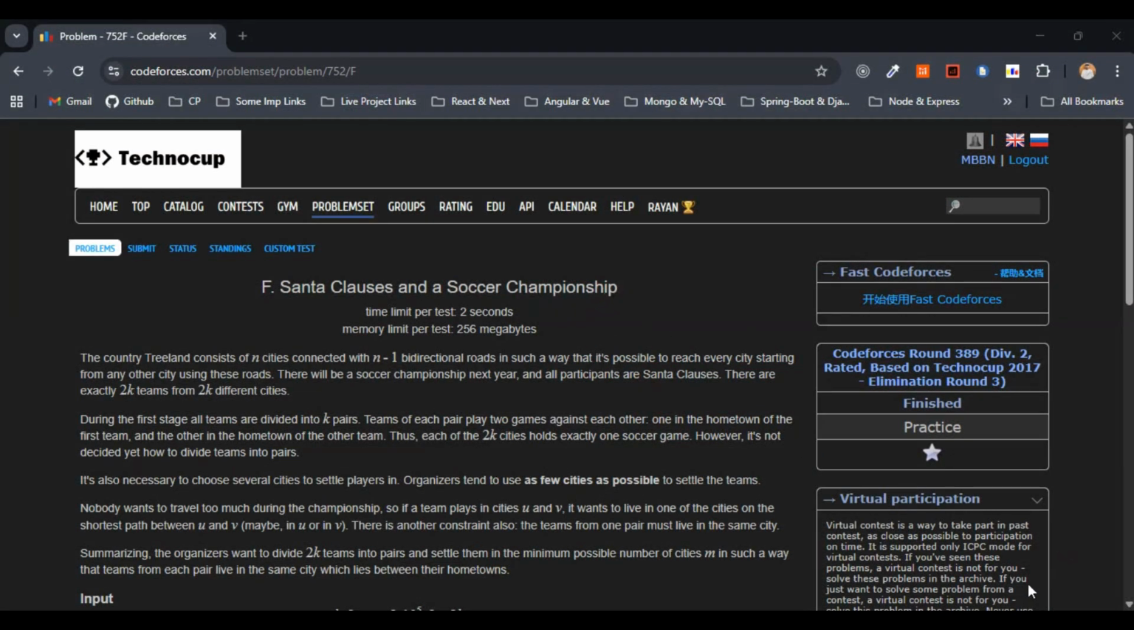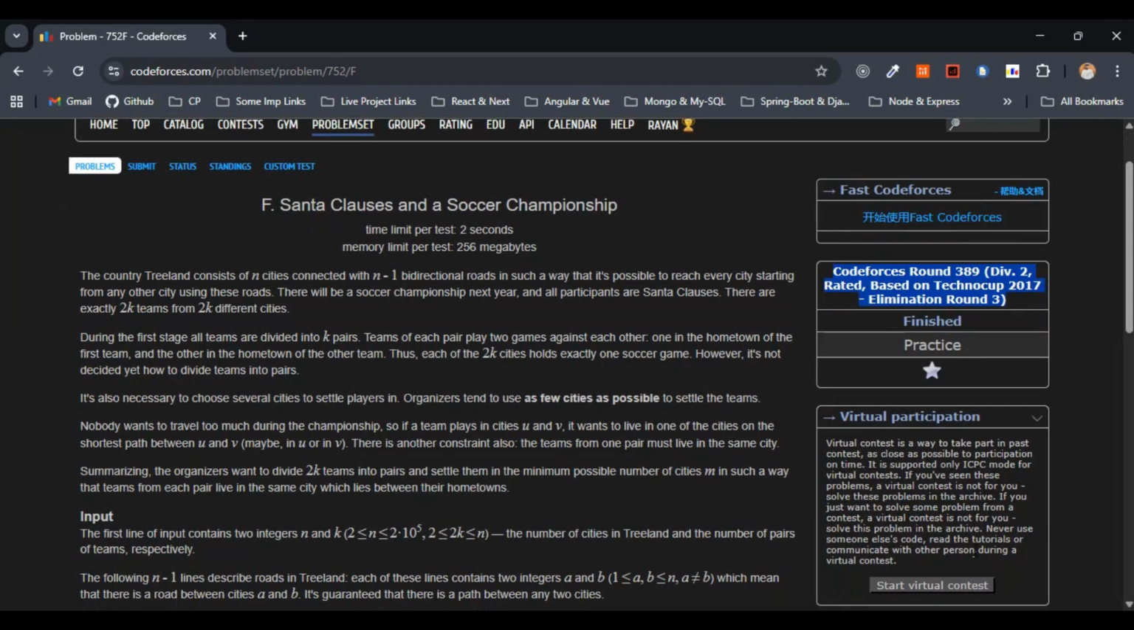Hello everyone. So today let's solve the problem Santa Claus and the Soccer Championship. This was asked in Codeforces Round 389 for Division 2. It is based on the Technocup 2017 Elimination Round 3. You can just go through the question, it's easier to understand. I'll just summarize the question so that it will be easier for us to solve the problem.